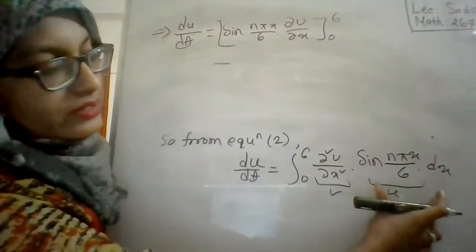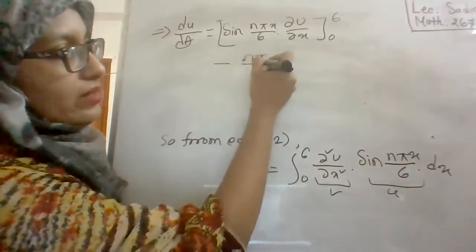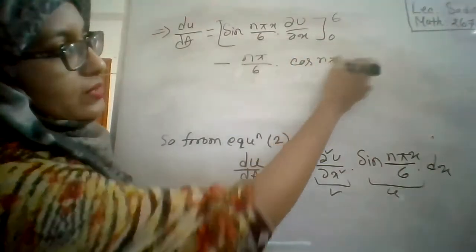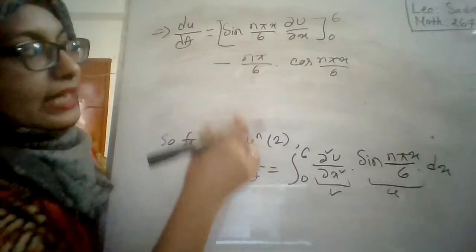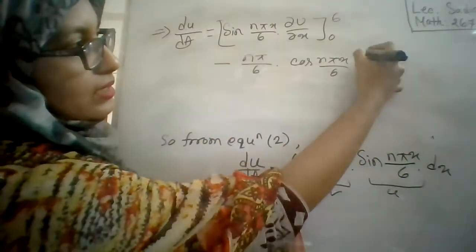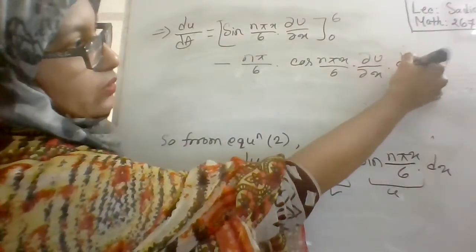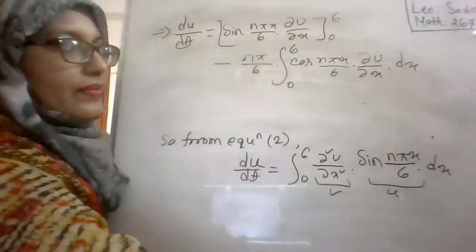What is the differentiation of this part? It will be n pi divided by 6 cos n pi x by 6, right? And the integration of this part is del u by del x, and you have to take a whole integration of this part from 0 to 6.